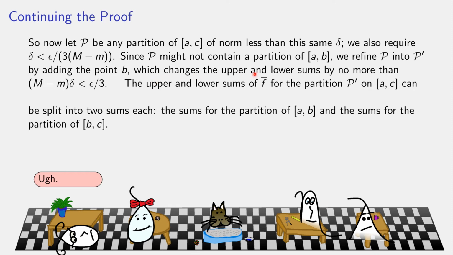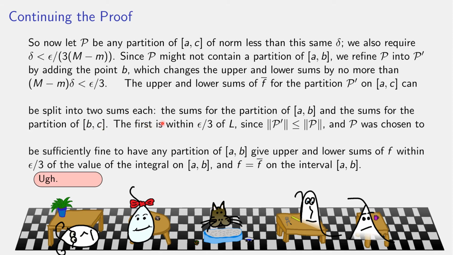So the upper and lower sums of f bar for the partition P prime, this is the one that included the point B, can be split into 2 sums. First, go from A to B, then go from B to C. Okay, we took the partition P, we added a single point, and we're basically saying go up to this point B, then as a separate step, finish up the sum.